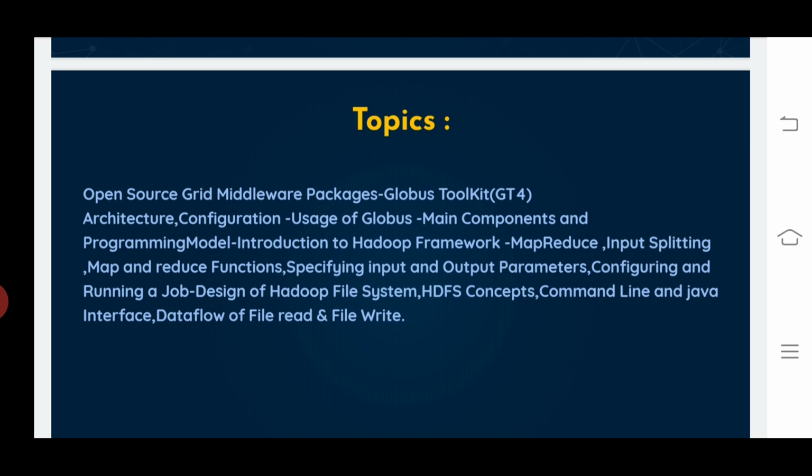Finally we can discuss configuring and running a job, design of Hadoop file systems, Hadoop file system concepts, command line and Java interface, and finally the data flow of file read and file write. These are the topics covered in the fourth unit.